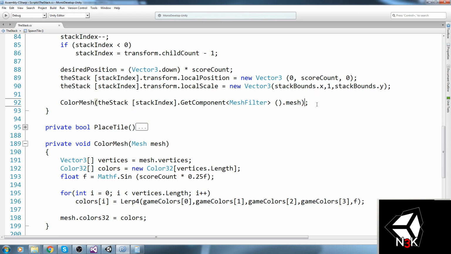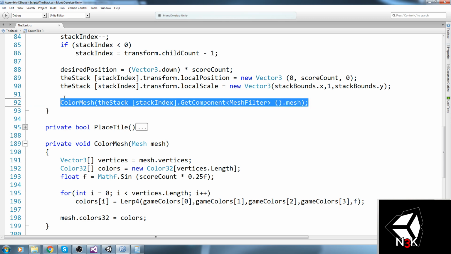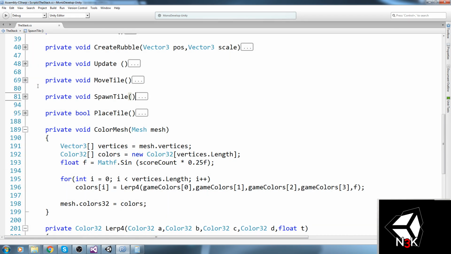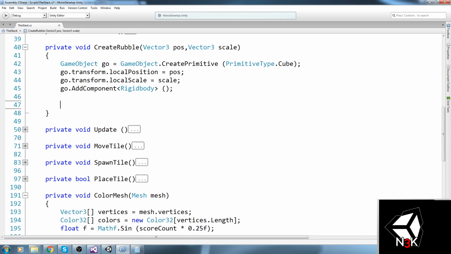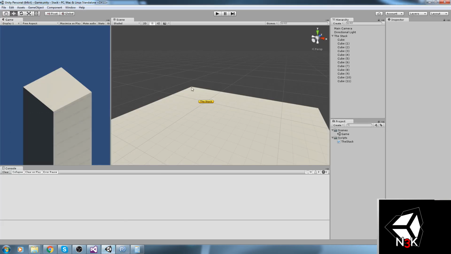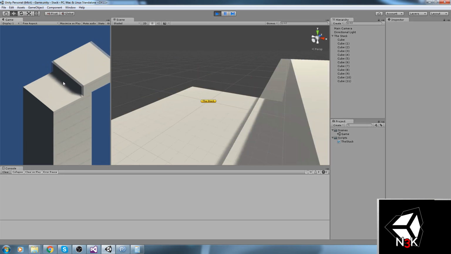Like so. Now this way we should actually be able to color that mesh, and we should do the same thing with the rubble. So where are they at? They are right here. We're going to do go.GetComponent MeshFilter.mesh, and it should actually color our mesh. Right. Let's go ahead and try this.